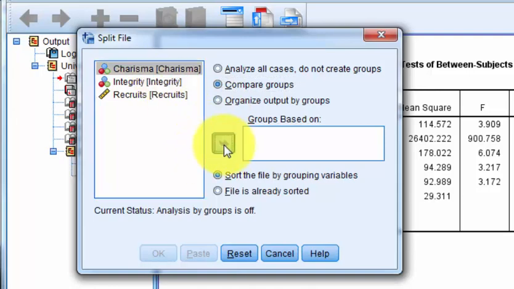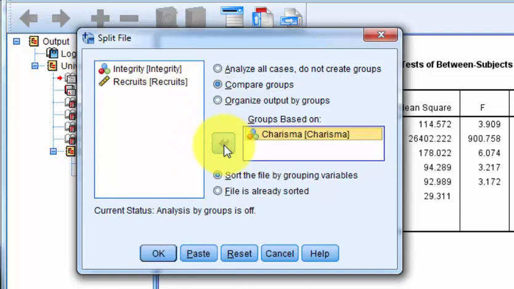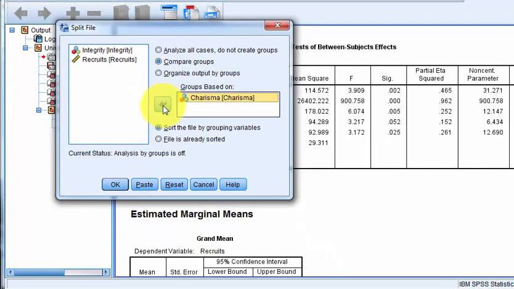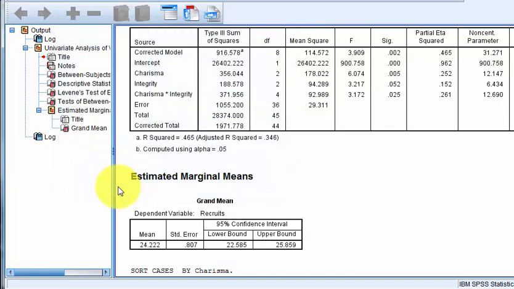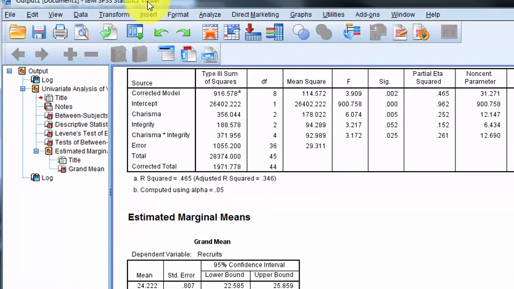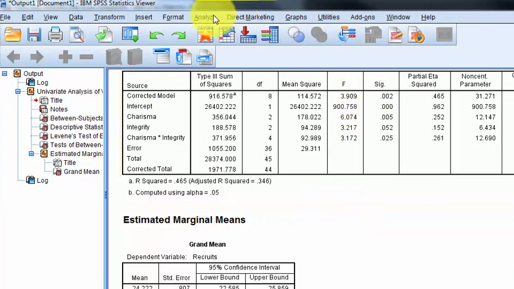So what we'll get is a separate ANOVA for the low charisma, a separate ANOVA for the medium charisma, and a third separate ANOVA for the high charisma. So that'll tell you if it's one of the levels of charisma that is making the significant changes. So now we just hit split. Very important, when you split a file, you've got to unsplit the file. Don't forget that. So now we're going to rerun our ANOVA.